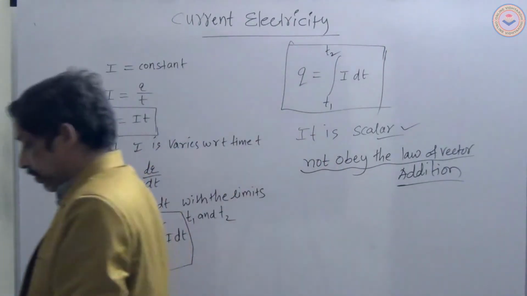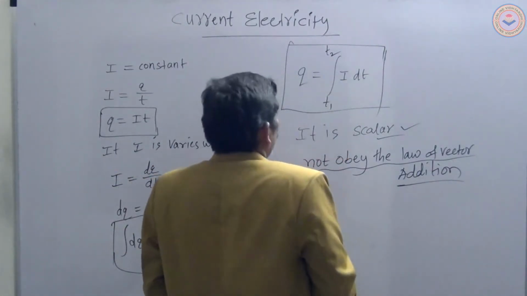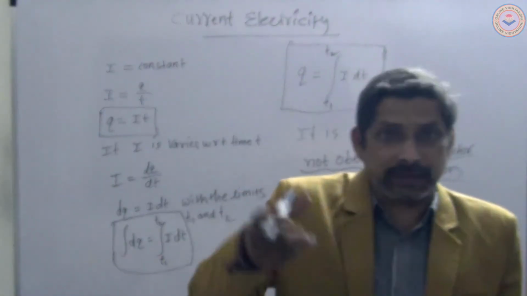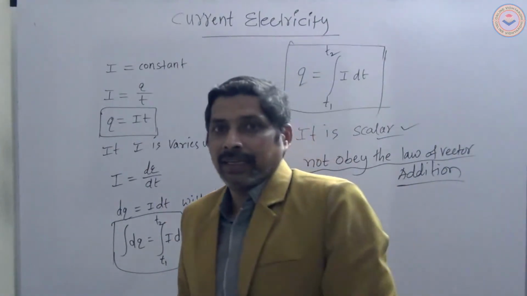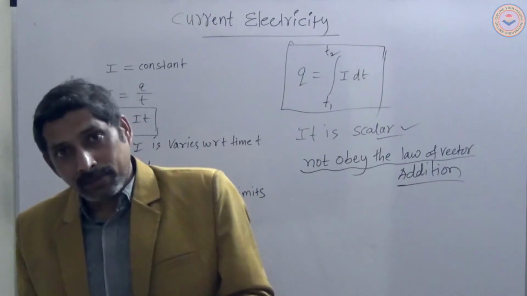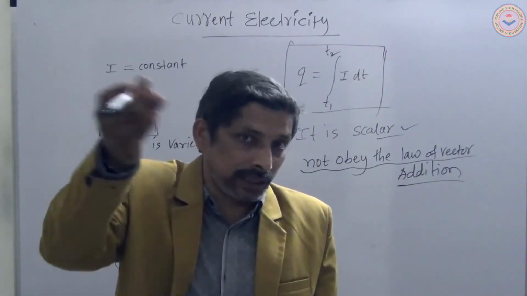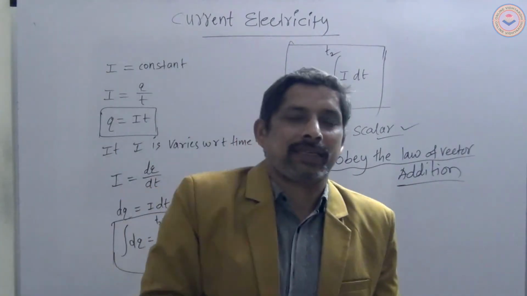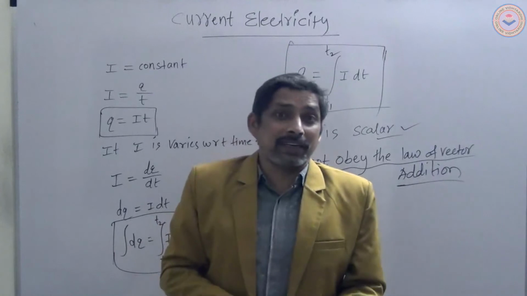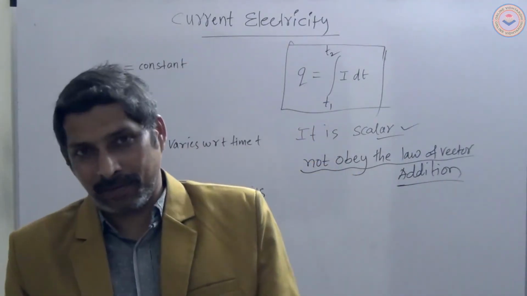Okay? So if an electron is revolving or moving in a circular path with respect to the center or with respect to an axis, how much current is flowing due to that electron?